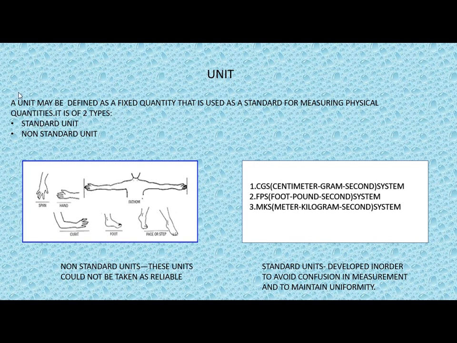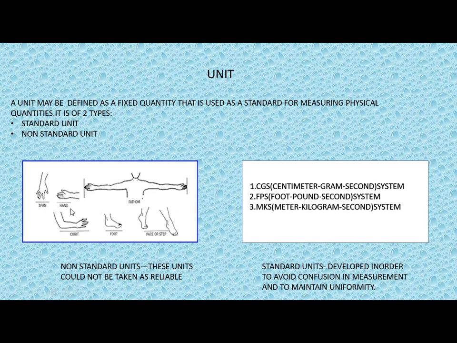It is of two types: standard unit and non-standard unit. Here you can see some non-standard units. These were used years back, and they are not reliable, because they will not give you the exact measurement.